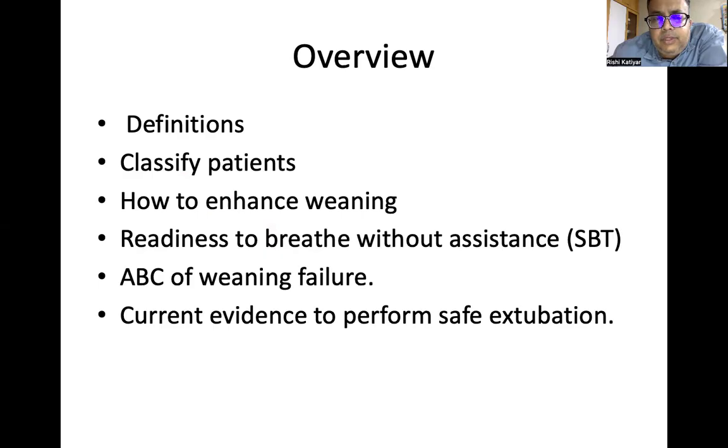First and foremost, what is weaning? Definition of weaning. We will classify the patients, how to enhance weaning, what are the readiness to breathe without assistance, the ABC of weaning failure, and current evidences to perform safe extubation.